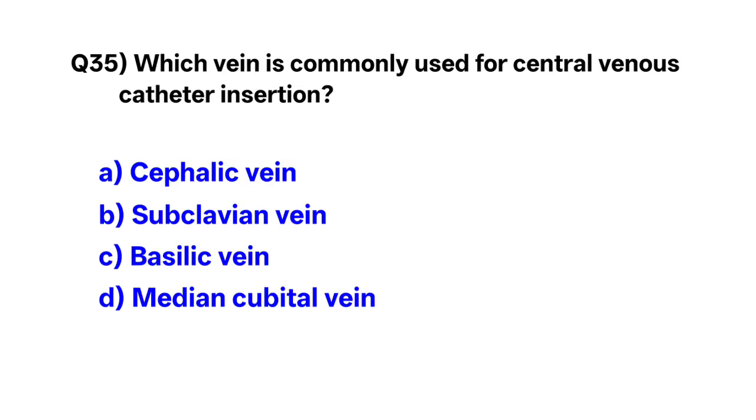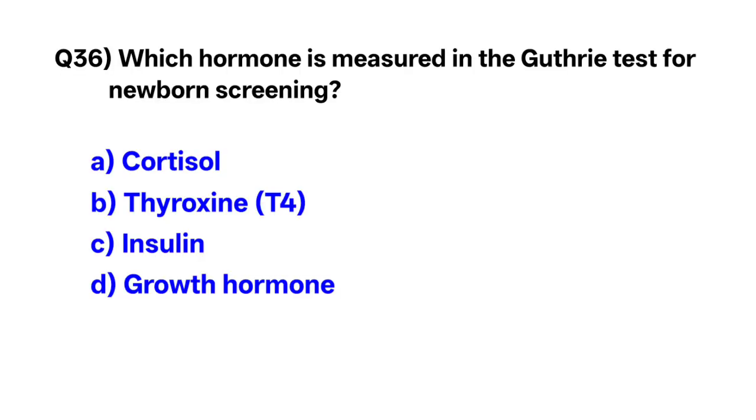Question number 35. Which vein is commonly used for central venous catheter insertion? Correct option is B. Subclavian vein. Question number 36. Which hormone is measured in the Guthrie test for newborn screening? Correct option is B. Thyroxine T4 hormone.